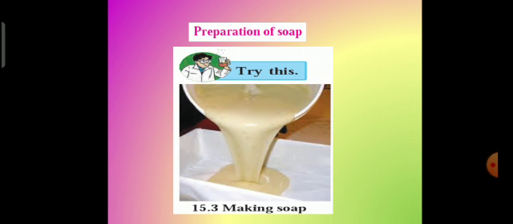In your textbook, you have this activity. Take 60 ml coconut oil in a beaker. Dissolve 15 grams sodium hydroxide in 50 ml water. Mix the sodium hydroxide solution in the oil slowly while stirring it with a glass rod. Heat the mixture and boil it for 10 to 12 minutes, stirring it all the while. Take care that the mixture does not boil over while heating.